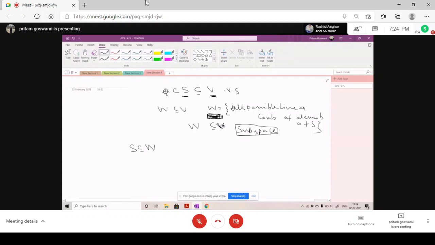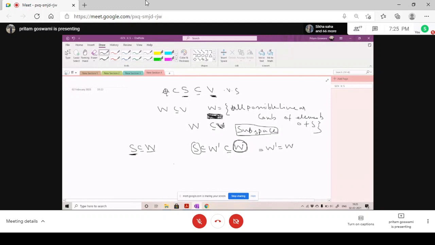It will always be a subspace of V. Not only that, W would be the smallest subspace which will contain the set S. That means if there is another subspace W dash that contains S and is smaller than W, then W dash equals W, because this theorem states that W is always the smallest subspace that will contain S. Clear? Yes, sir.